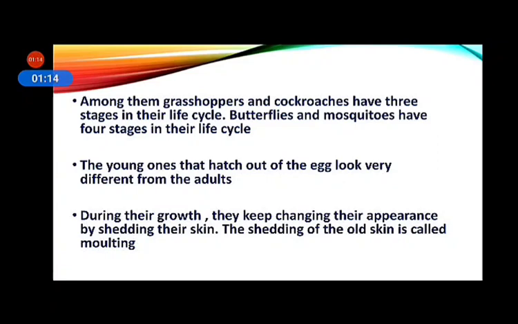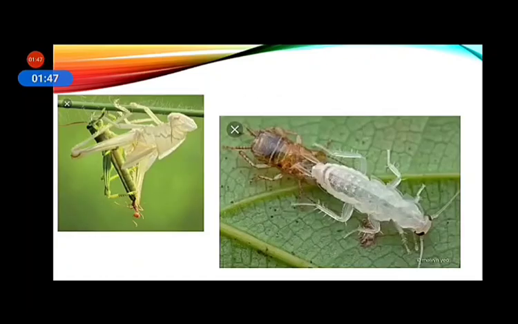The young ones that hatch out of the egg look very different from the adults. We know that caterpillar is very different from butterfly. During their growth, they keep changing their appearance, means their look, by shedding their skin. What is shedding? Shedding means to leave their old skin and come out. Okay, and this process is known as molting. You can see in this picture, insects are shedding their skins. Look, they are coming out from their old skin.